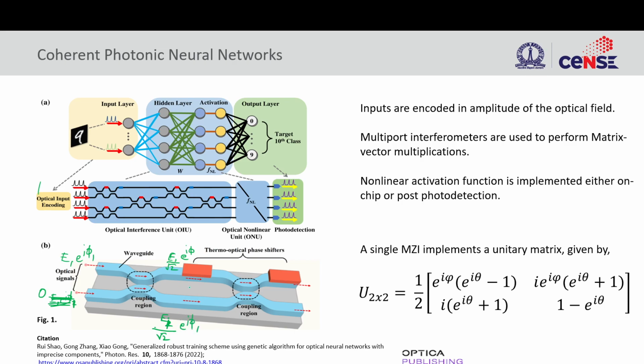Why will the phases be different? Because of the coupler. The coupler will also introduce a phase in different arms. So in case of a 50-50 splitter, if this is plus π/4, this will be minus π/4. So there will always be a π/2 phase shift between the two, if you're only sending light in one arm. If you're sending in both arms, then of course there will be more to it.